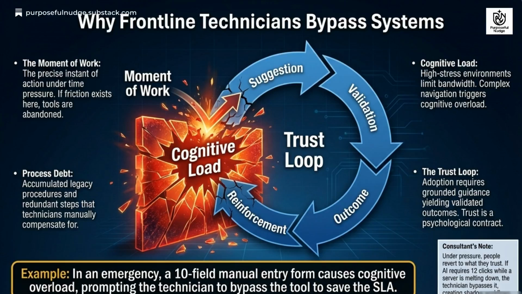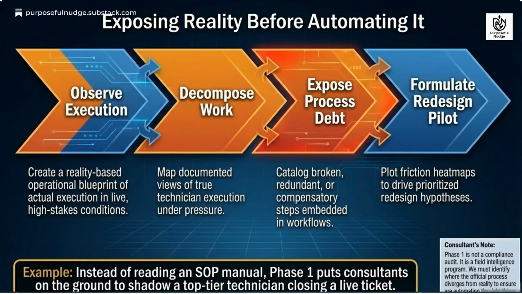Frontline technicians bypass systems because the moment of work is high stress and time pressured, creating cognitive load. This is exacerbated by process debt. They are forced to adapt, creating an informal trust loop for efficient outcomes. To bridge this gap, we must expose reality before automating.